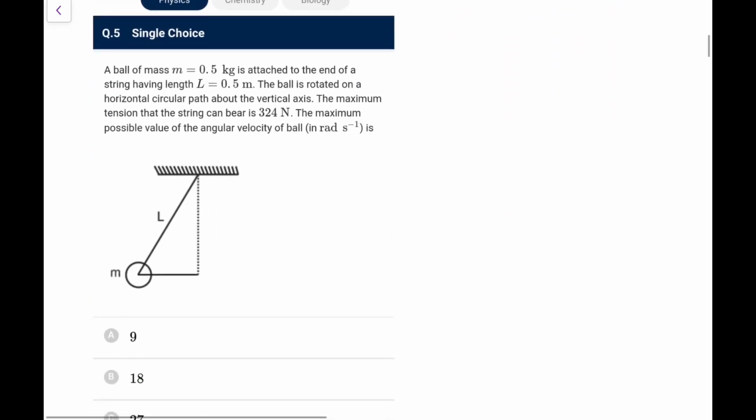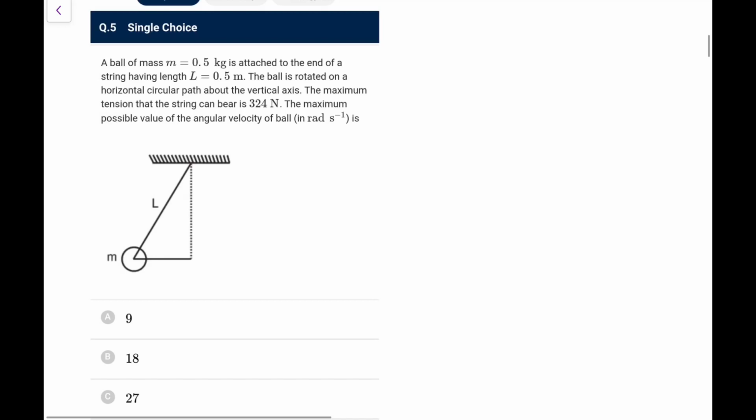Next one. A ball of mass half a kg is attached to the end of a string having a length of half a meter. The ball is rotated on a horizontal circular path about the vertical axis.